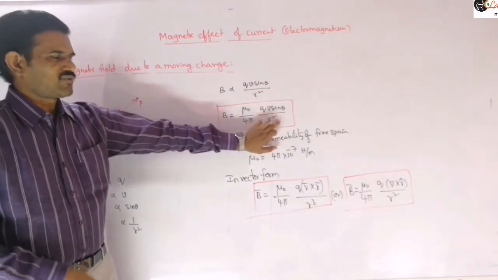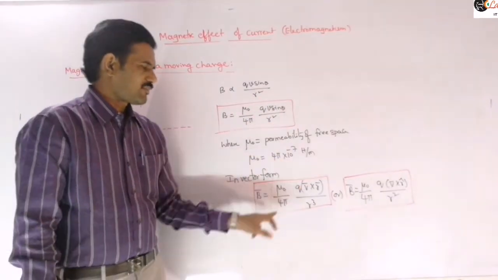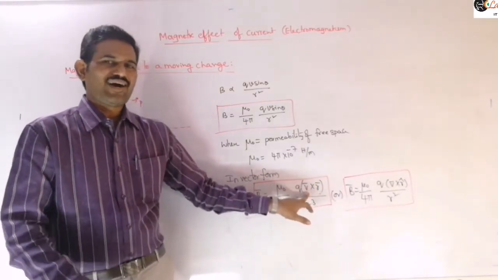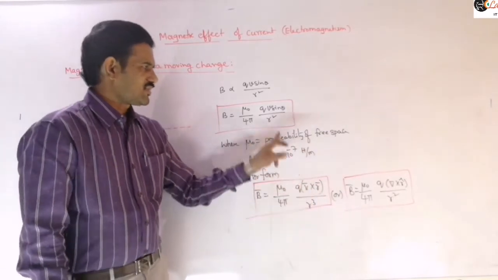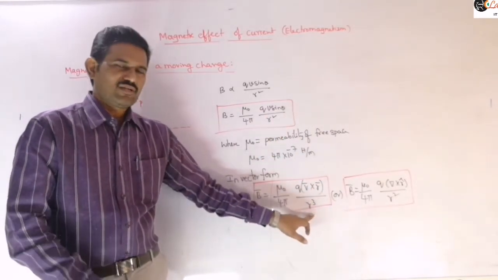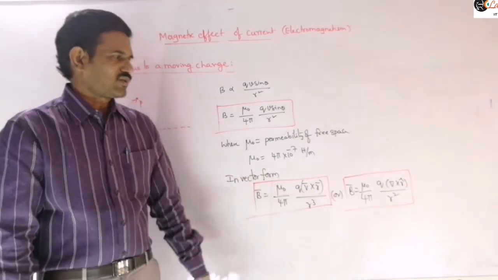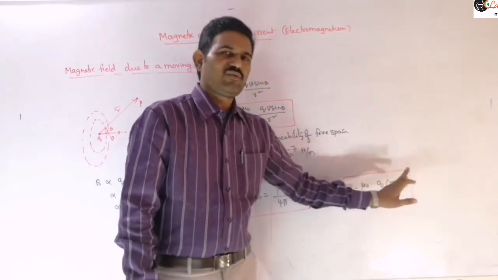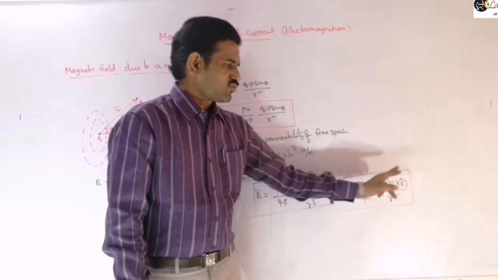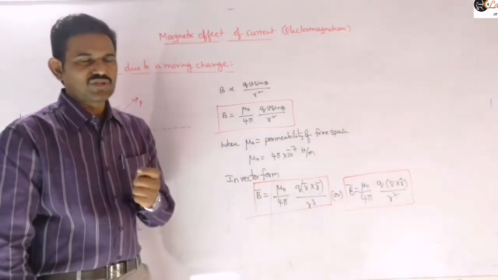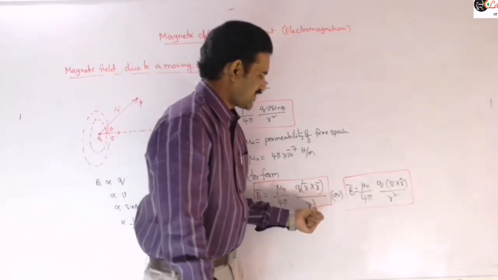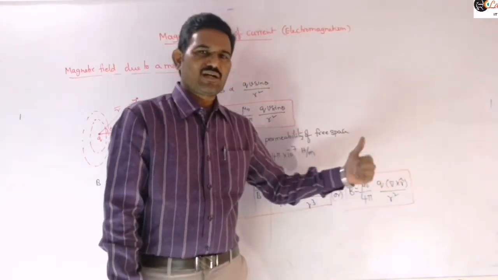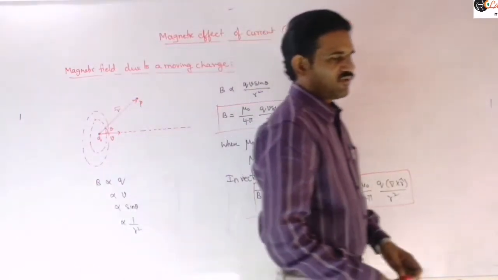Our magnitude must be given by this equation. If you find the magnitude, then V bar cross R bar magnitude is nothing but V into R into sine theta. Then one R cancels against R cube, so we get R square. If you take the unit vector, then its magnitude will be 1, so the magnitude will be V into sine theta, which means QV sine theta by R square. So when writing in vector form, whether you write R cube or R square depends on whether you take R bar or R cap in the numerator, right?